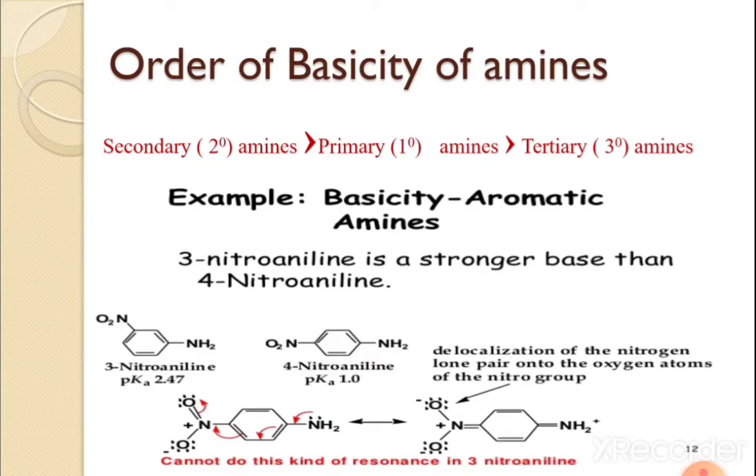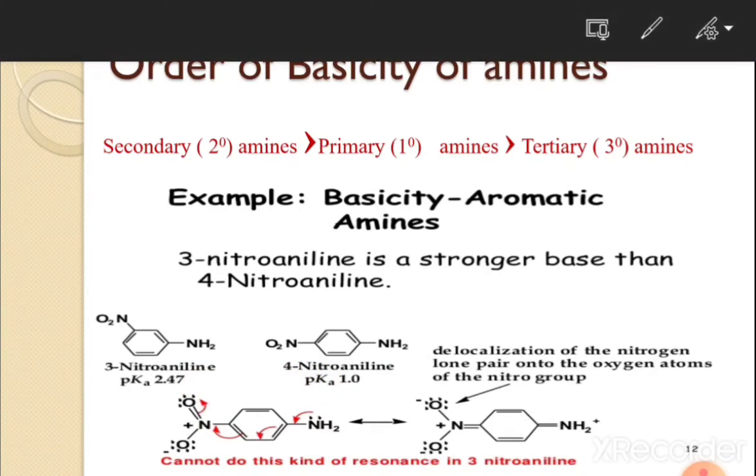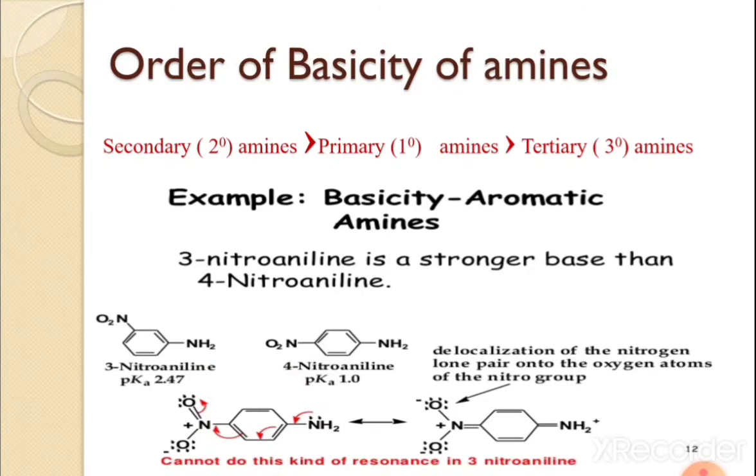If we see 4-nitroaniline, here delocalization of the nitrogen lone pair onto the oxygen atoms of the nitro group is possible. That means the nitrogen carrying this lone pair is involved in a conjugation. They are coplanar, and the nitrogen carrying the lone pair is involved in a conjugation. In the case of 4-nitroaniline, the resonance is shown here.